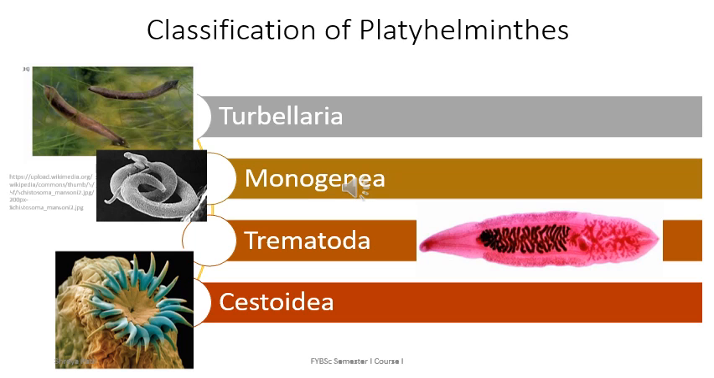Platyhelminthes is classified into four major classes: Turbellaria, Monogenea, Trematoda and Cestoda. Now let us study each of these classes in detail.